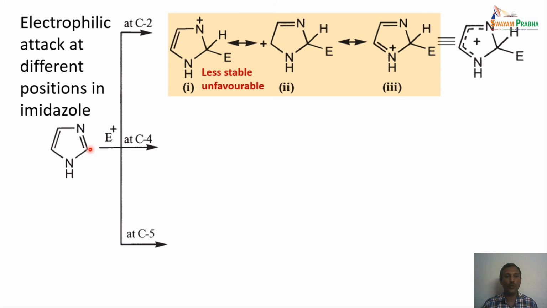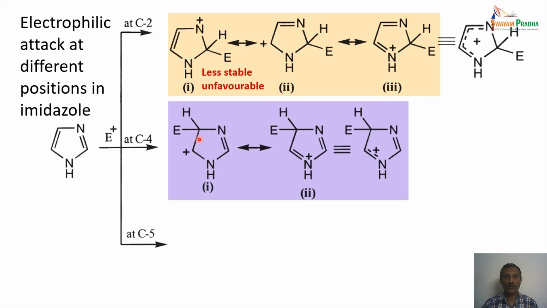We can also confirm that by writing some of the intermediates. The electrophile adding to the C2 carbon leads to a highly unstable intermediate, the most unfavorable one, due to which this reaction does not occur. In other words, C2 attack of an electrophile does not take place.